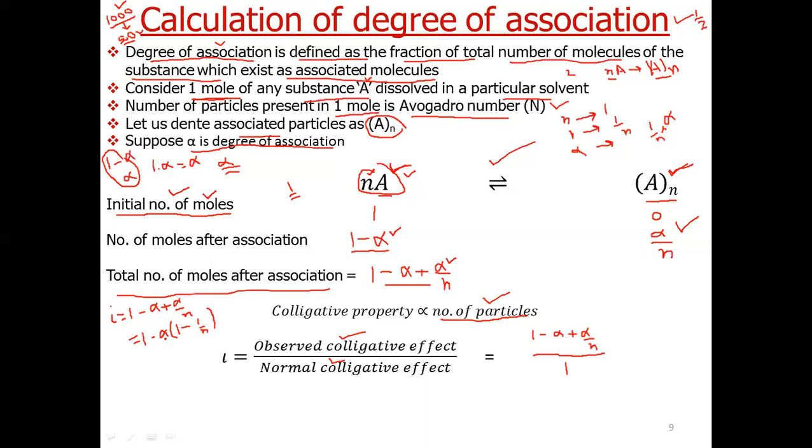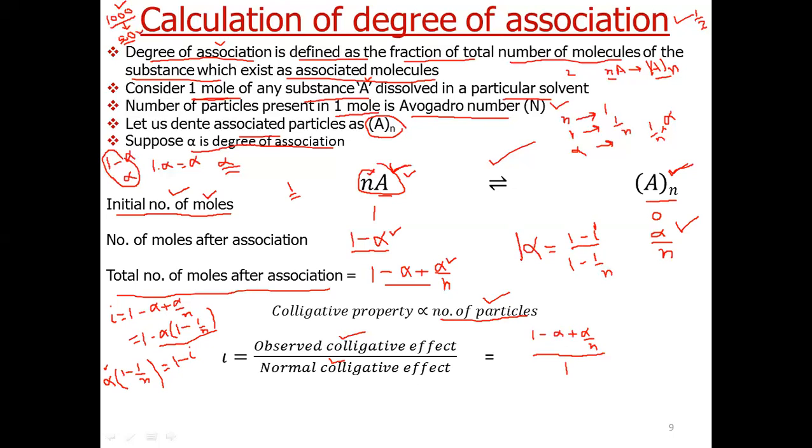Now we can take this to the left hand side and iota to the right hand side. So it becomes alpha into 1 minus 1 by n is equal to 1 minus iota. Or we have to calculate alpha. So we can write alpha is equal to 1 minus iota divided by 1 minus 1 by n.